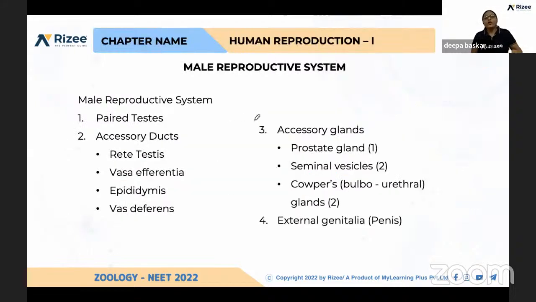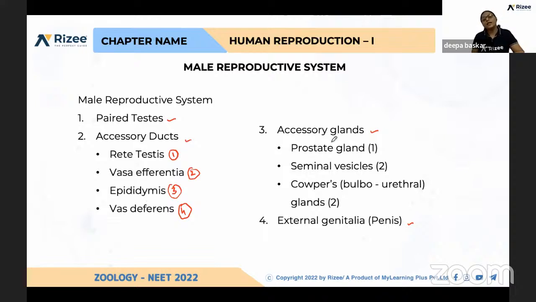So today we are going to concentrate on the male reproductive system. What are the components present in the male reproductive system? Paired testes, accessory ducts, accessory glands, and external genitalia. These are the four important parts. In the accessory ducts, there are four ducts which help in the release of the male gamete: rete testis, vasa efferentia, epididymis, and vas deferens. These are the four accessory ducts.